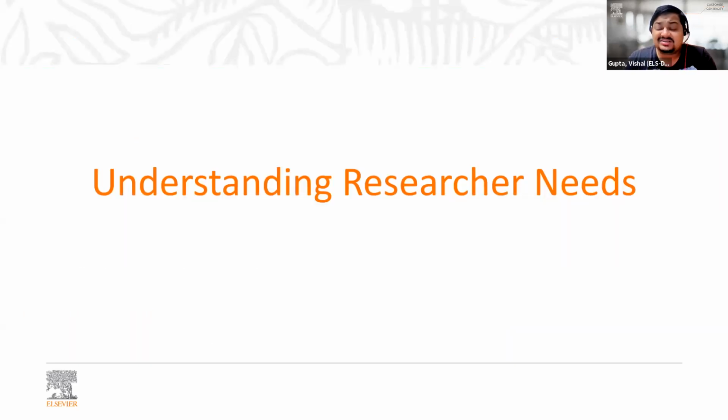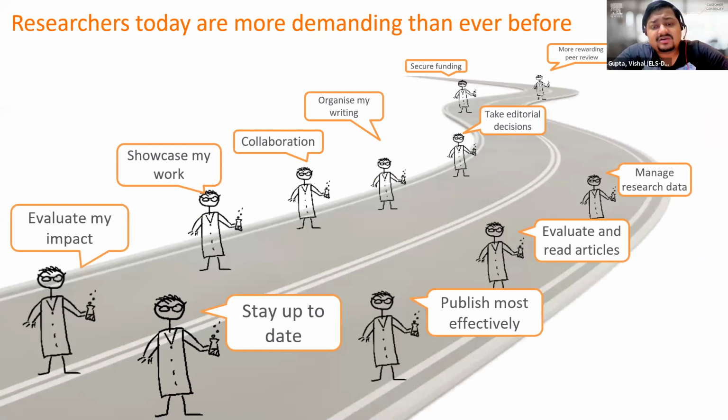Now, when I talk about researcher needs, they are quite varied. Again, depending on the type of work you're doing, the researcher needs can vary from scientist to scientist. But overall, I think it also aligns with what the main purpose of research is. If I talk about the main purpose of research, it is to inform action, to prove a theory, or contribute to the developing knowledge in a field or study.